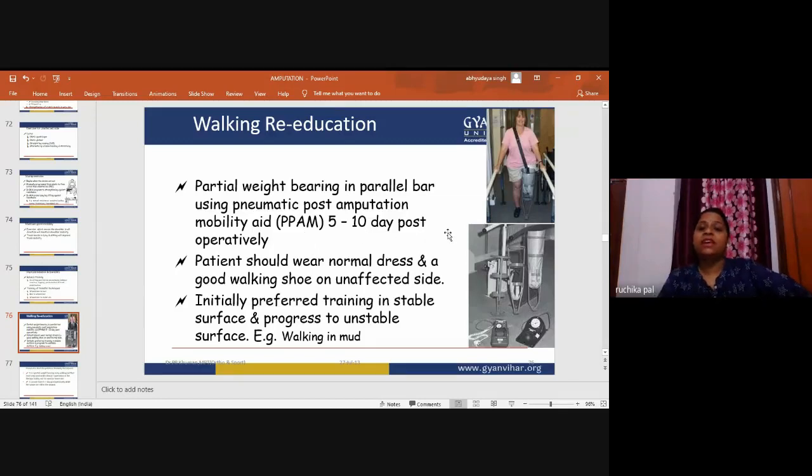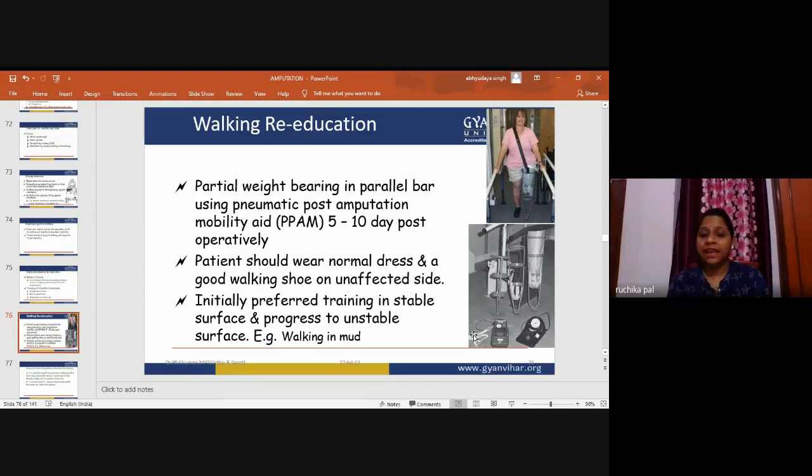So 5 to 10 days post operatively, the patient should follow these things. The patient should wear normal dress and a good walking shoe on the unaffected side. A comfortable shoe, and normal dress means loose clothes, but not too loose or too long, so that when the patient walks, he cannot trip in the clothes. The patient can see his affected limb and unaffected limb in the mirror. So this is the normal dress. We can go for ample walking re-education.